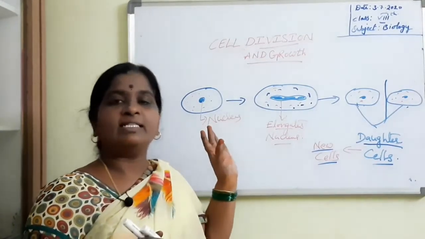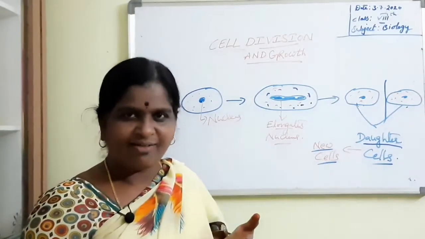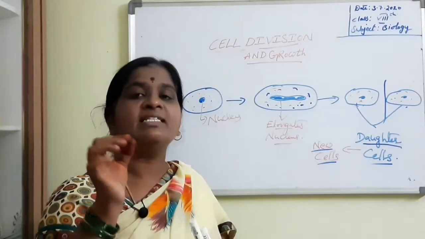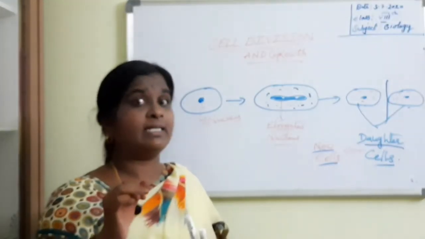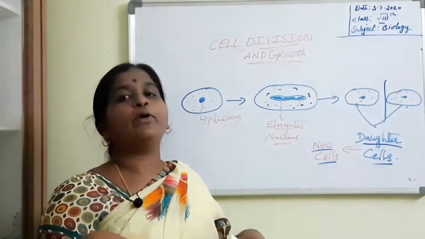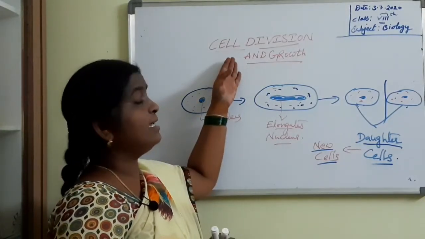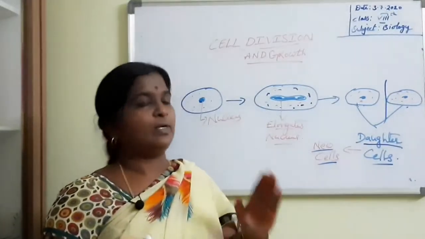So, children, is there any organism without a cell? No. For forming a new organism, the cell plays a vital role. It is very minute, but it controls the whole body. Understood? So, cell division also plays an important role in forming the new organism.